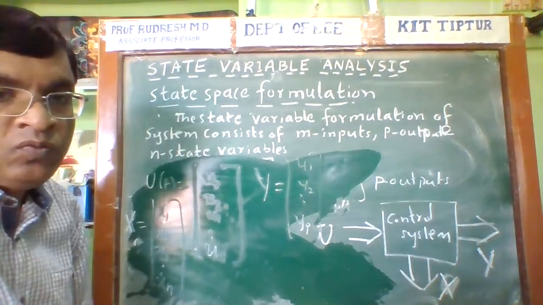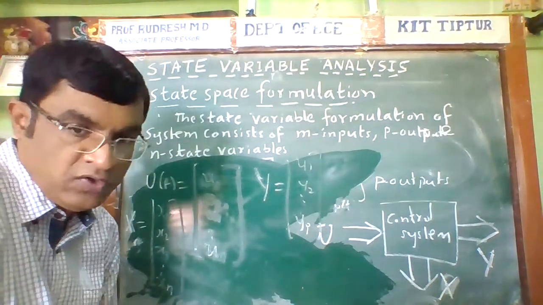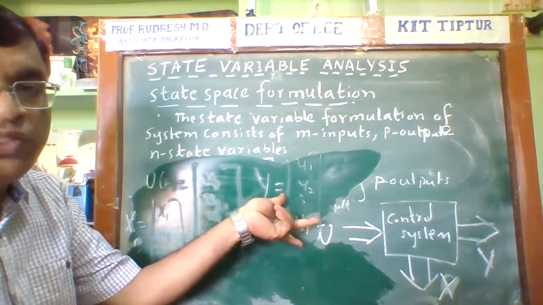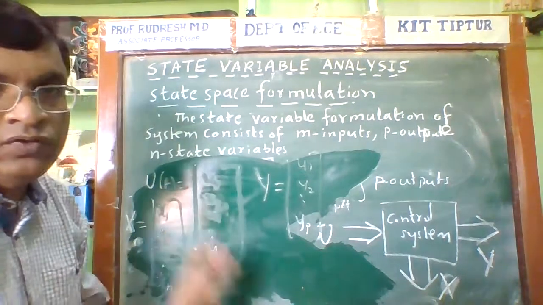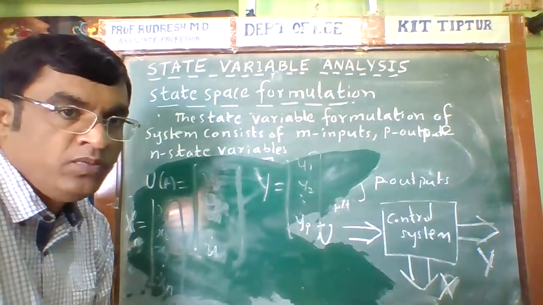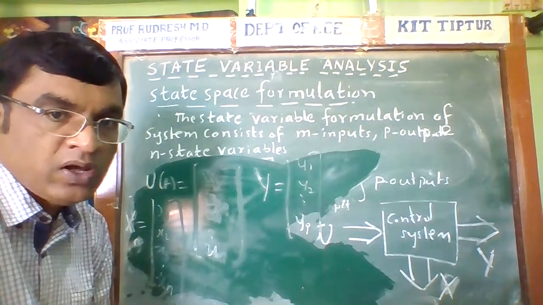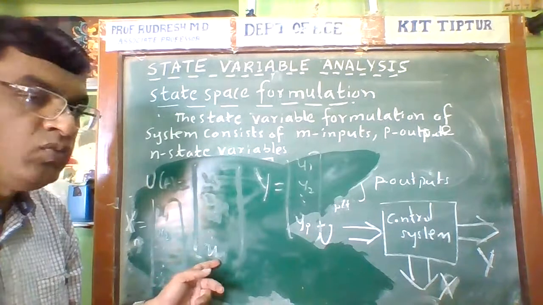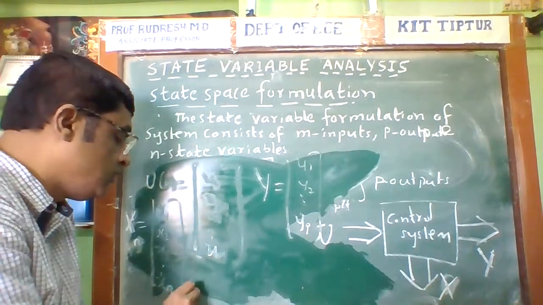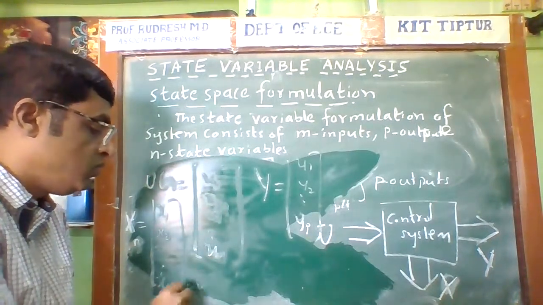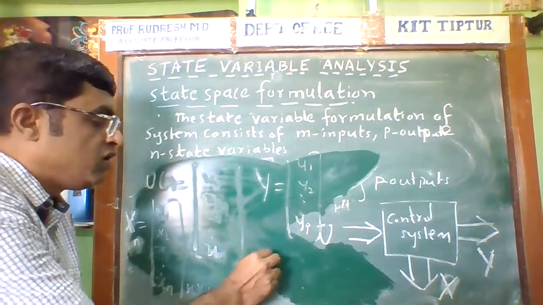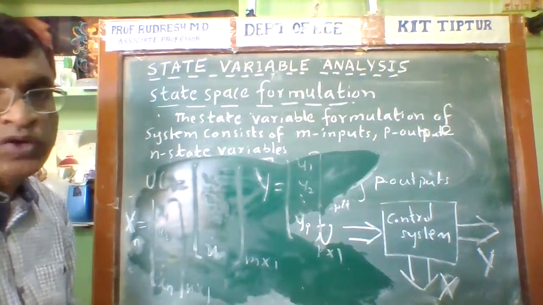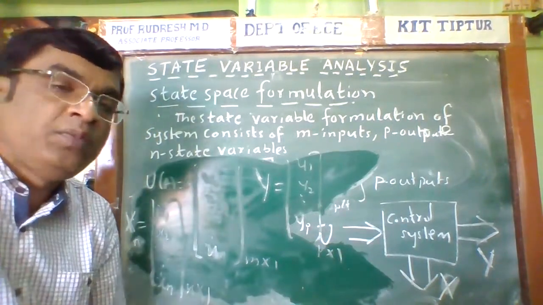So u is a vector consisting of the input variables, and y is a vector consisting of the output variables. They are column vectors. The x vector has n rows and a single column, n cross 1. The y vector is p cross 1, and the u vector is m cross 1. And this is regarding the state variables.